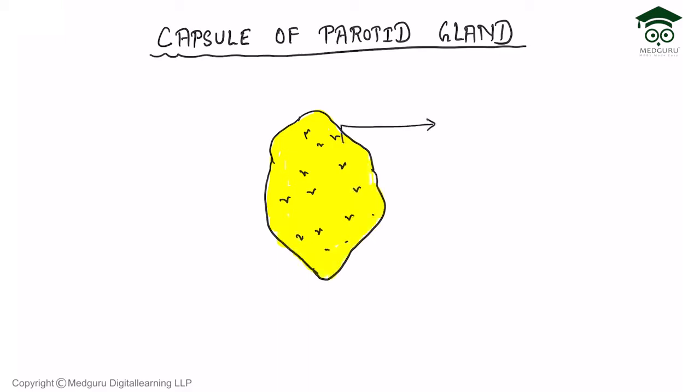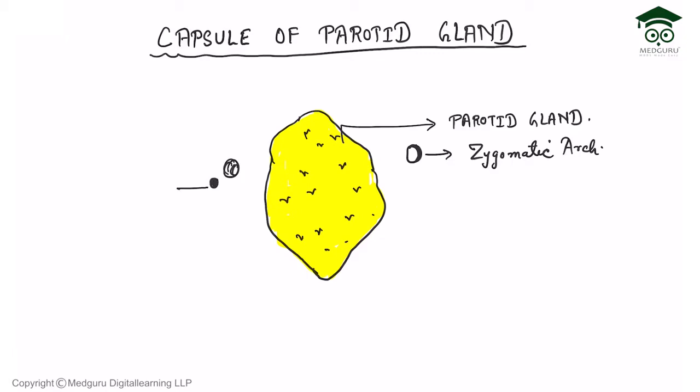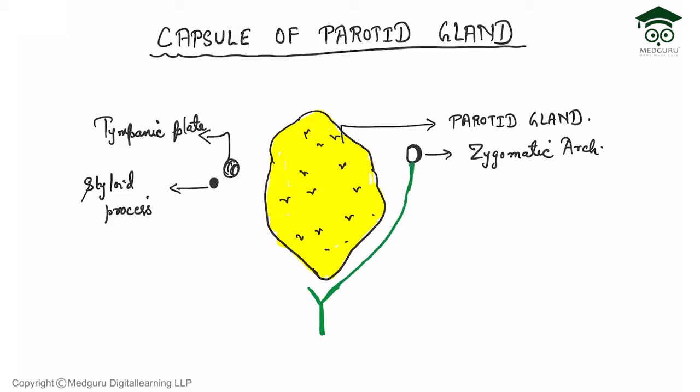Then after labeling the parotid gland, we will make the bony prominences, the zygomatic arch, and on the posterior aspect we are going to make the tympanic plate and the styloid process. So two bony prominences on the posterior aspect, styloid process and tympanic plate. Now with green color we are going to make the fibrous capsule of the parotid gland. One part of this fibrous capsule is connected to the zygomatic arch, and on the posterior aspect it is connected to the styloid process and tympanic plate.